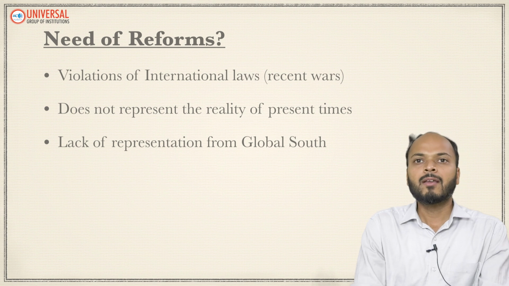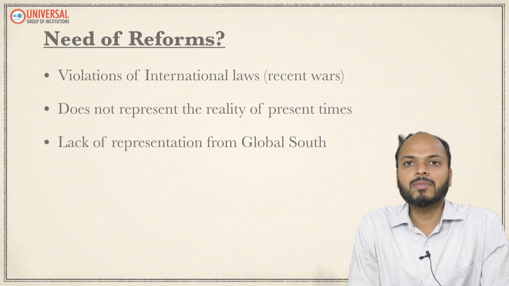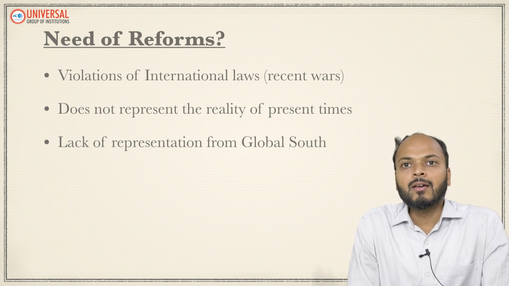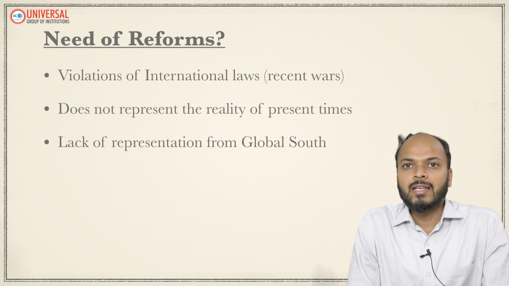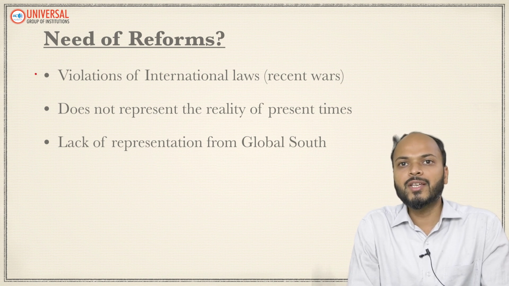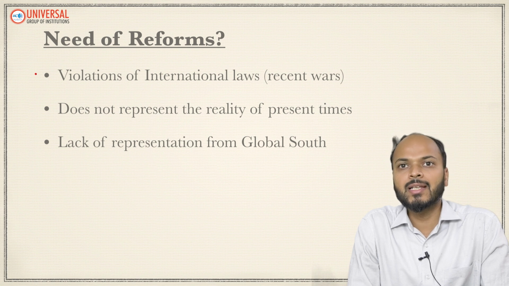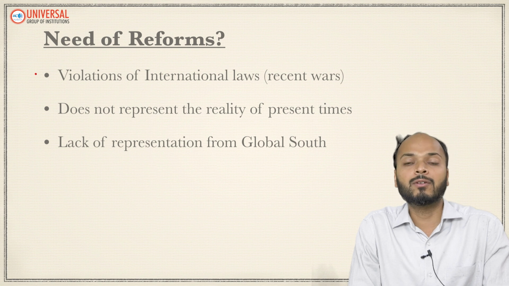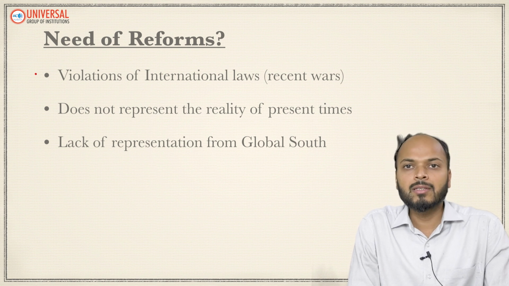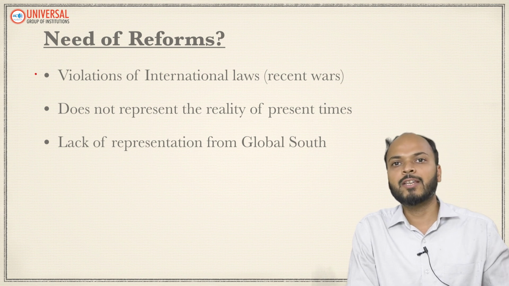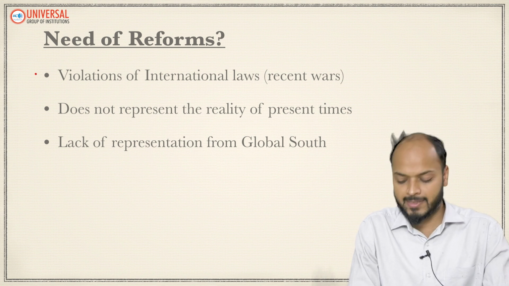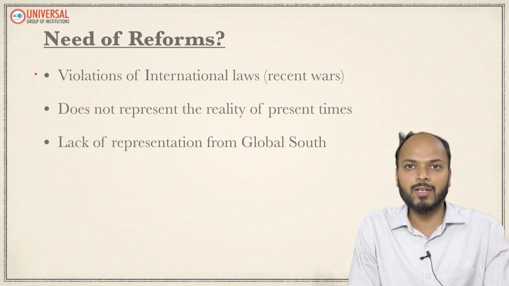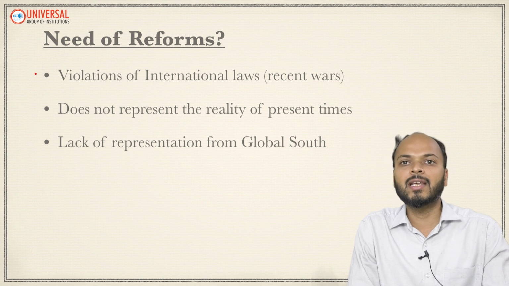Now the next thing is why there is demand for reforms in UNSC. In the last few decades, many international laws have been violated, but UNSC is seen as helpless to act against the violators, because most of the times those violators are one of these P5 countries, the permanent 5. For example, in the recent Russia-Ukraine war or the Israel-Hamas conflict, we are seeing that so many civilians are being killed.